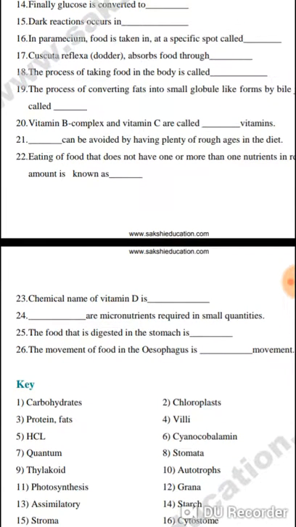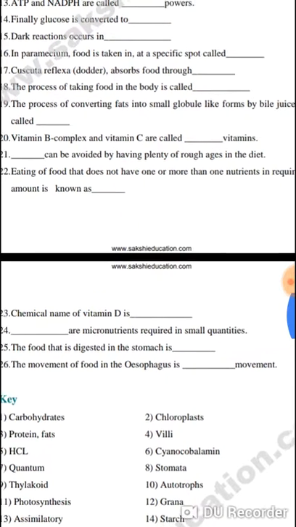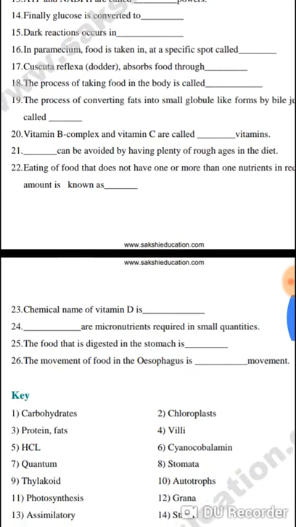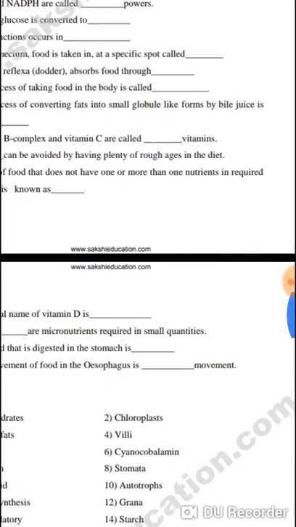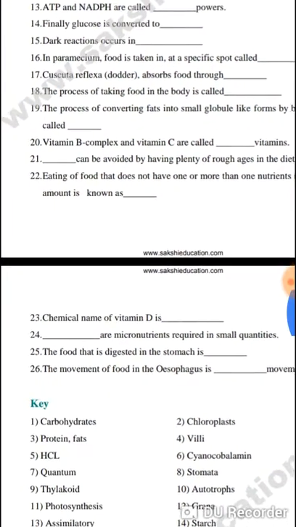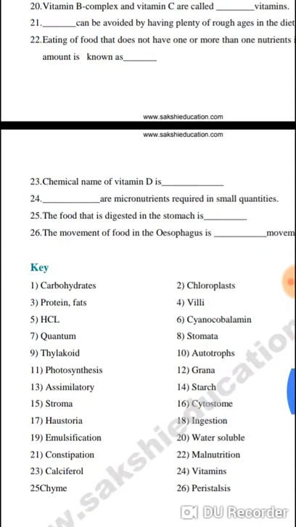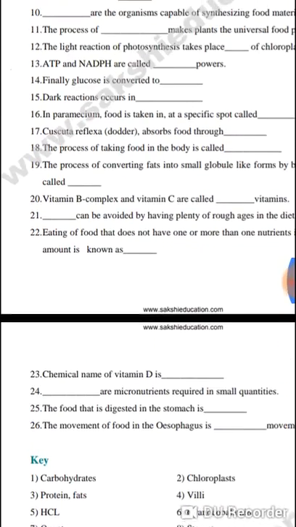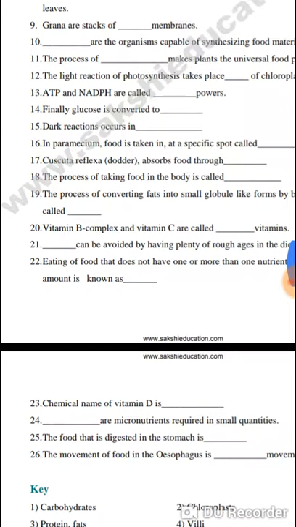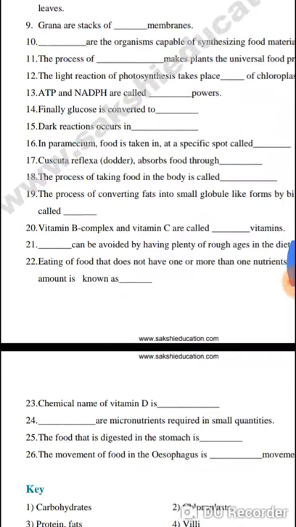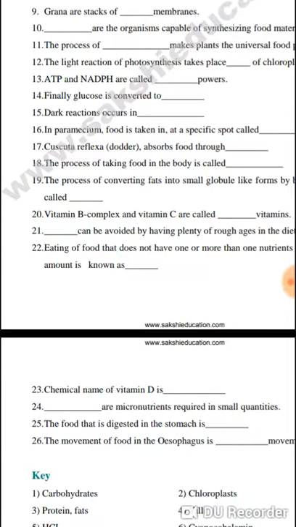Next, the process of converting fats into small globule-like forms by bile juice is called emulsification.